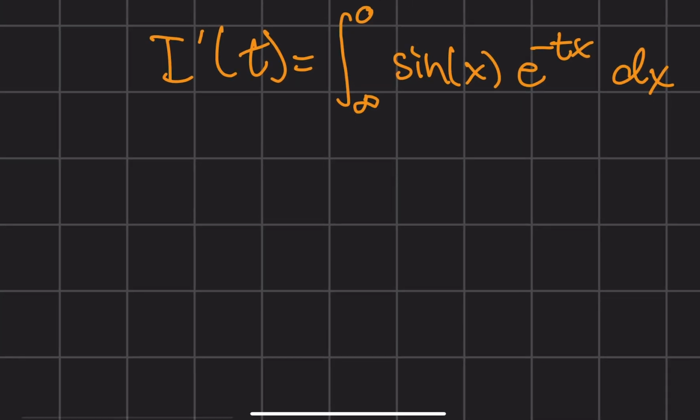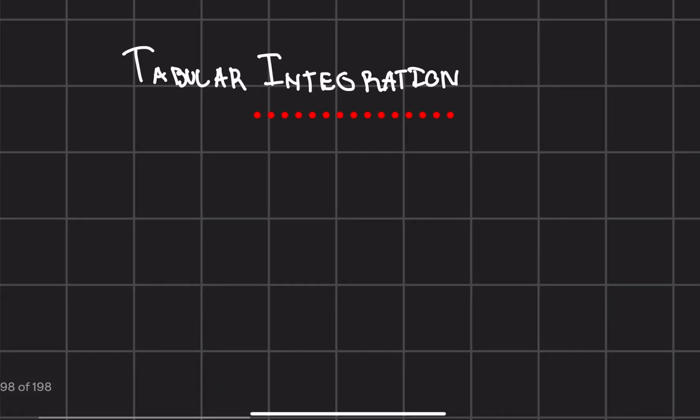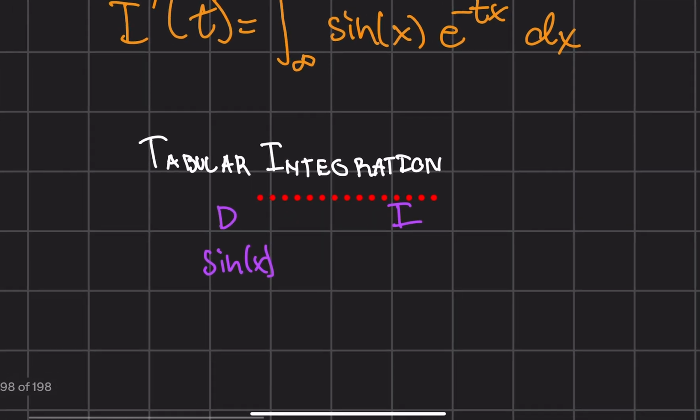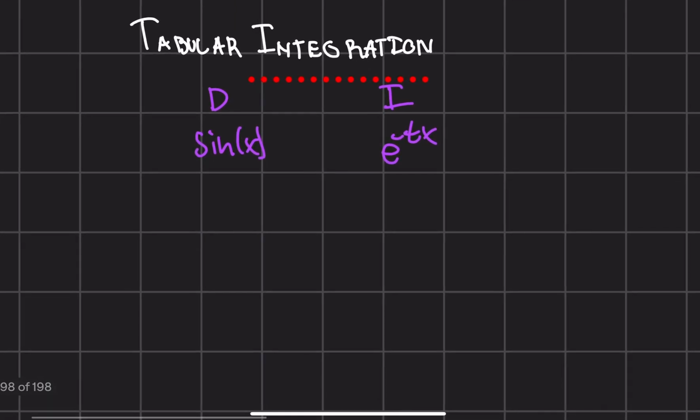or more specifically, what I'm going to do is tabular integration, which is just a fancy name for integration by parts when you set up this table that I'm going to set up in a second. All right. We need to choose a factor in the integrand that I'm going to differentiate, which is, I'd say sine is pretty easily differentiable. And then e to the negative tx is easily integrable. Probably need 3 rows here to get back to sine. So when I differentiate this sine, I will get a cosine. And when I differentiate this cosine, I'll get a negative sine.